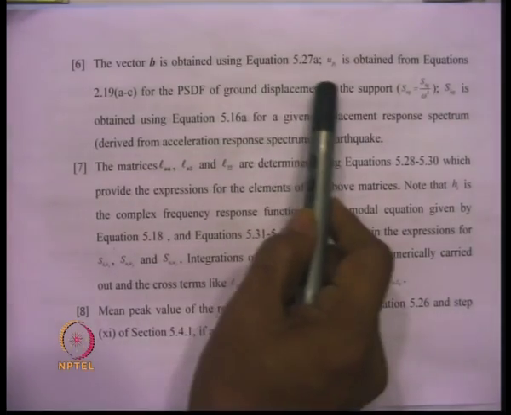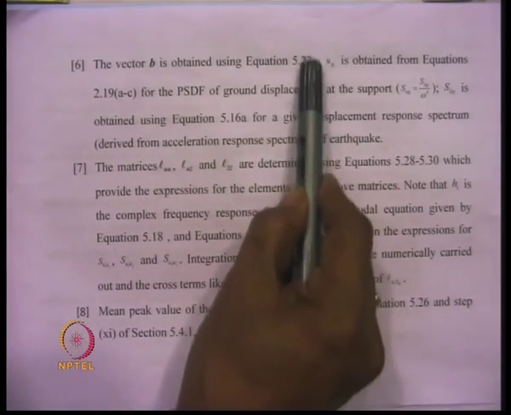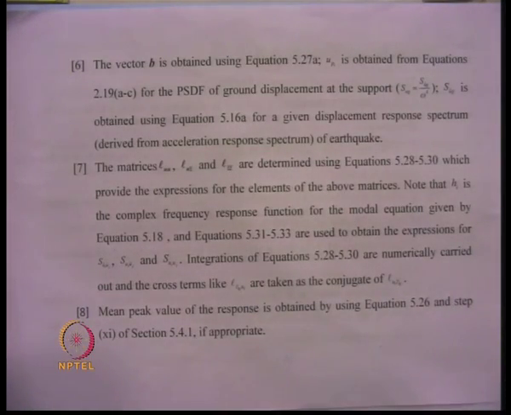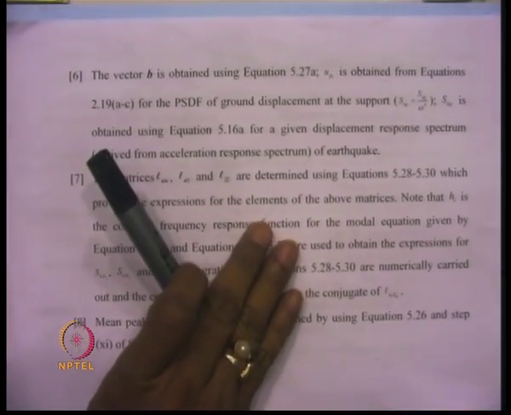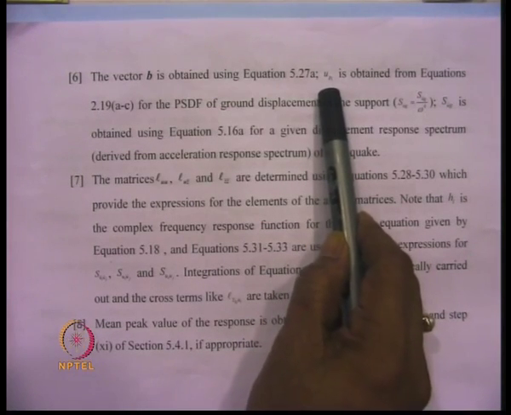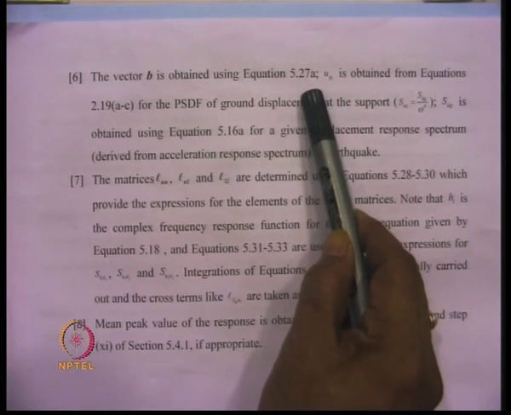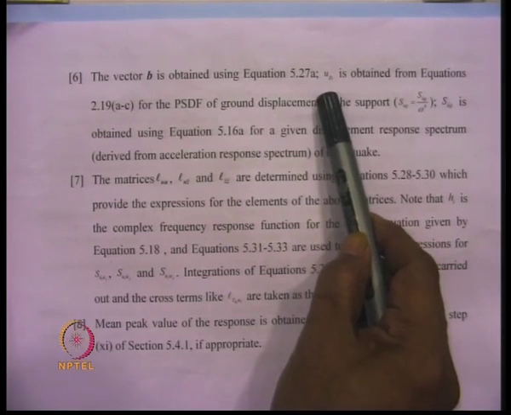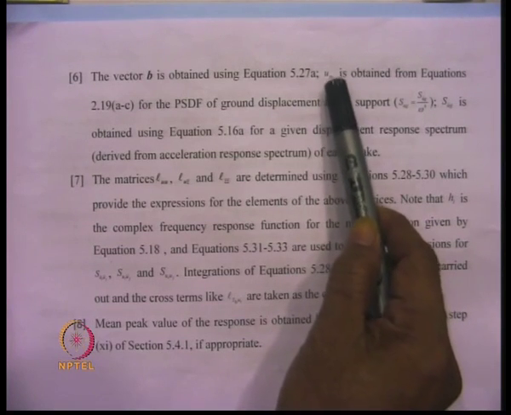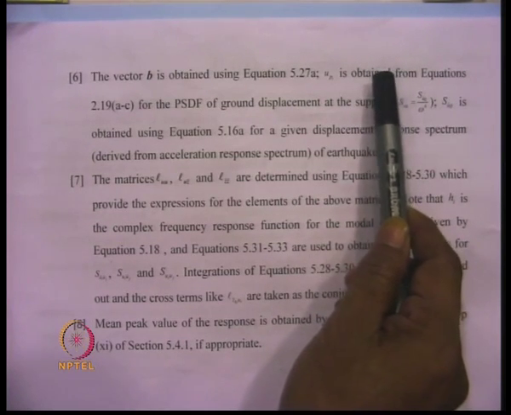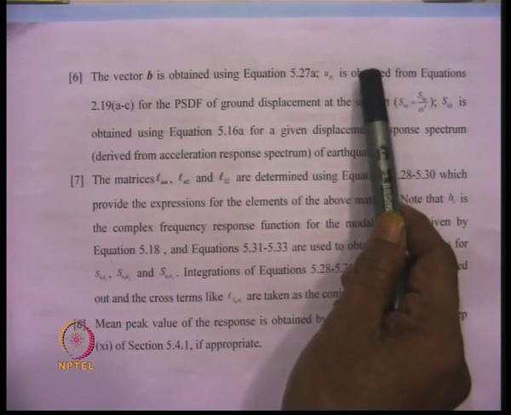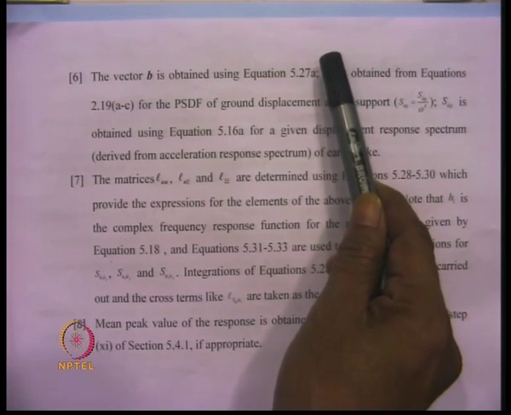This vector B requires the peak ground displacement at different supports, but these peak ground displacements are assumed to be the same, because we have the same train of earthquake moving through all the supports. This can be obtained from the specified power spectral density function for the support excitation, and then converting it